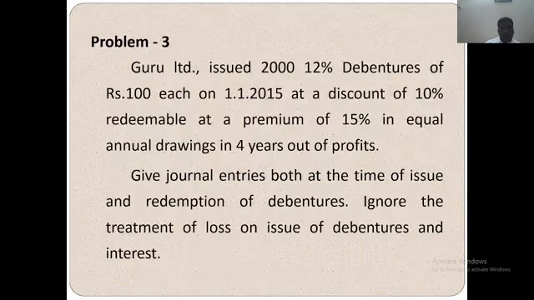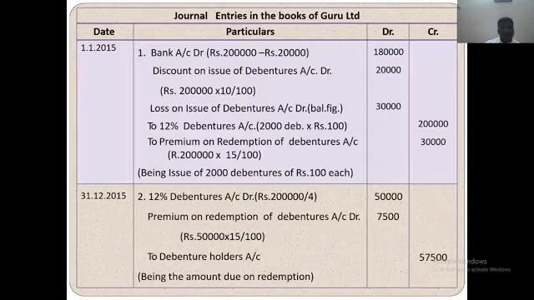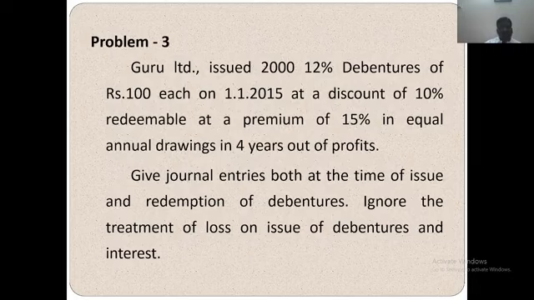So Guru Limited issued 12% debentures of 100 each on 1/1/2015. Actually, this is a combined journal entry. Suppose issued at a 10% discount, it means bank account debit, discount on issue of debenture account debit, to debenture account. This is the journal entry.